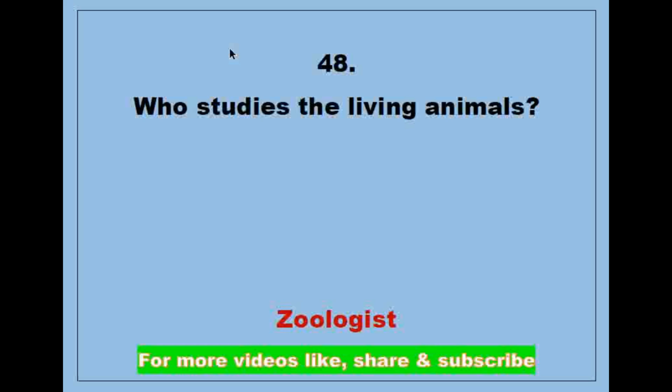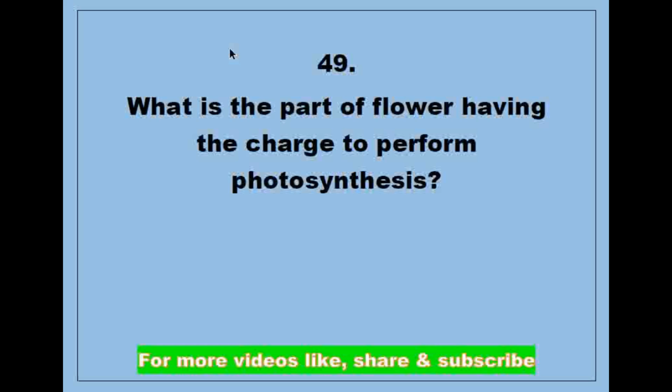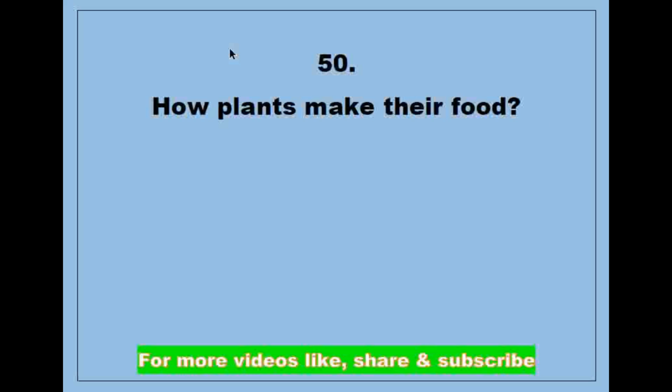Answer is zoologist. Next question, which part of the plant is in charge of performing photosynthesis? Answer is leaves. Next question, how do plants make their food? Answer is through photosynthesis.